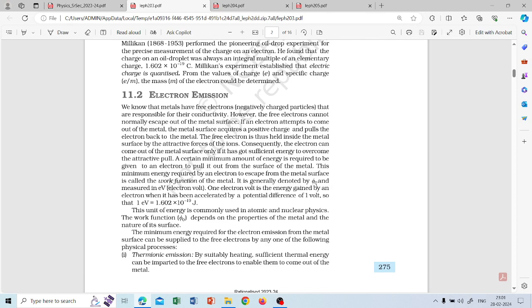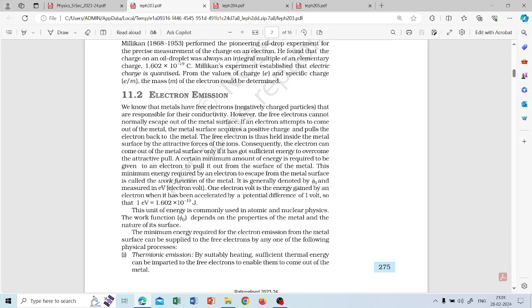So the first thing is electron emission. The electron emission is nothing but, if we consider a metal, there will be a work function for a metal. So what is work function and all, you have to refer this. I'm not going to tell, this is not the detailed session. I'm going to tell the topics and also how to read, that's all.